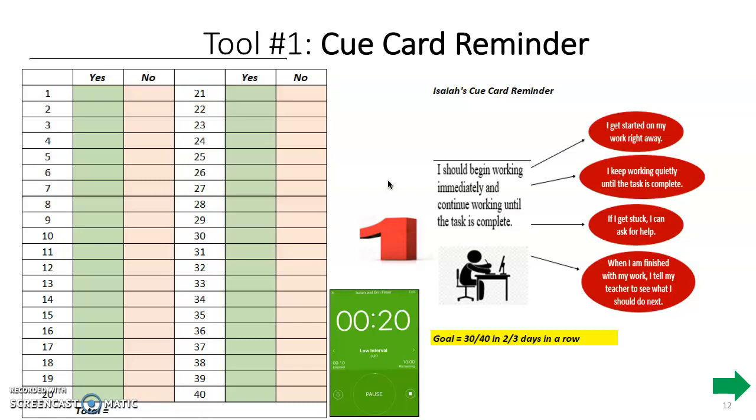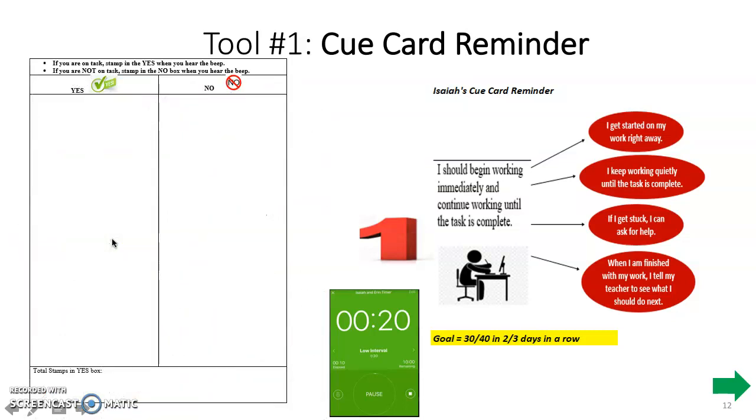All right, so remember that first tool we tried to use? We tried to make checks and X's in these little boxes, and we had a timer going, and we wanted to try to get 30 out of 40 in 2 out of 3 days. We were working on starting to work right away. Keep working quietly until the task is complete, and if you get stuck, ask for help. When you're finished, tell the teacher, right? Apparently, this tool was not effective. It was really hard for you to use it, so we tried something else. Putting a stamp in the yes box if you're on task, or no in the no box if you were not on task, according to our rules here.